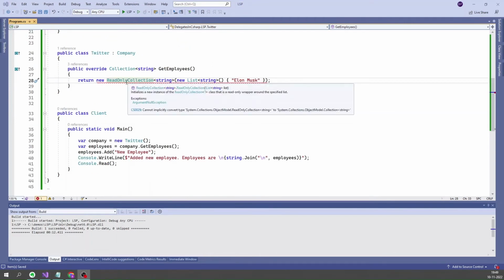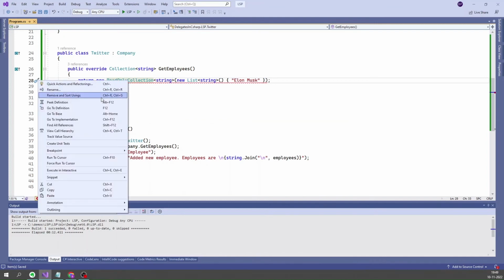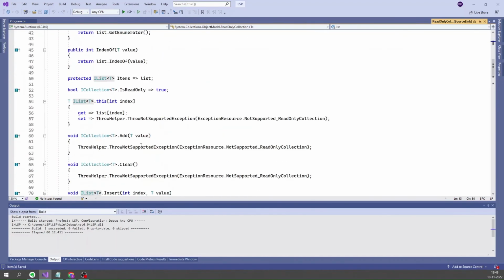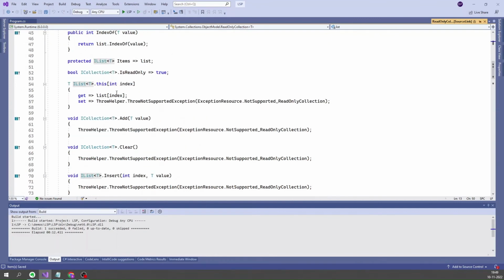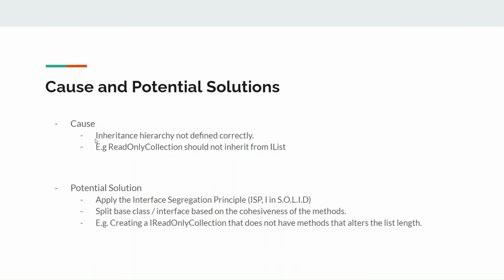LSP violation generally means the inheritance hierarchy is not designed properly. In this case, although it's a .NET class, it doesn't implement the functionality of IList which it inherits from. It just throws an error in most of the cases like Add, Clear, Insert, etc. This is a code smell. We have seen the cause. What is the potential solution?